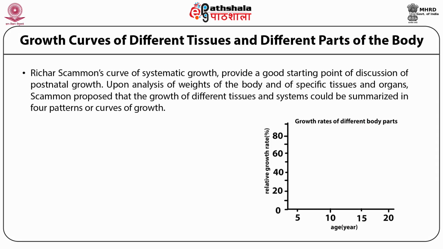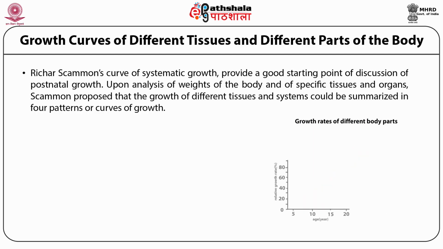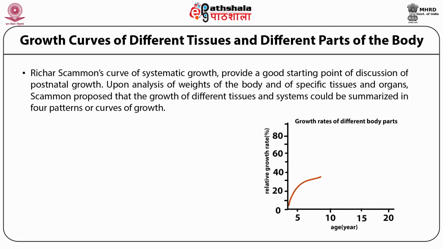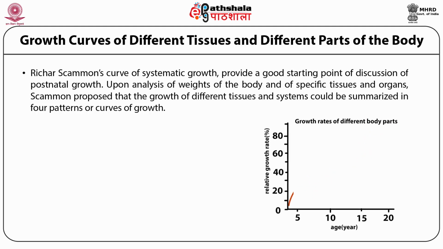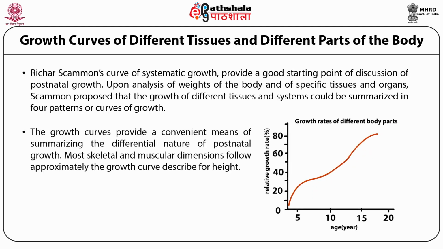Scammon's curve of systematic growth provides a good starting point for postnatal growth. Upon analysis of weight of the body and of specific tissues and organs, Scammon proposed that the growth of different tissues and systems could be summarized in 4 patterns or curves of growth. The curves provide a convenient means of summarizing the differential nature of postnatal growth.